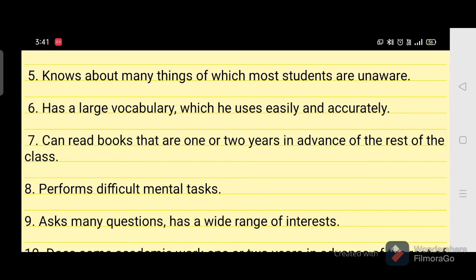And the next point is they can read books that are 1 or 2 years in advance of the rest of the class. This is one of the very notable characteristics of gifted children. They learn to read easily, and learn to write easily and quickly compared to other children.